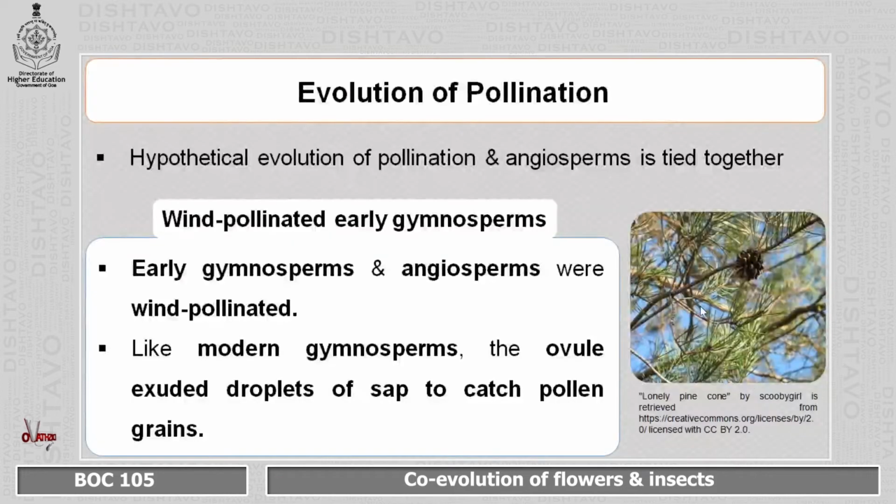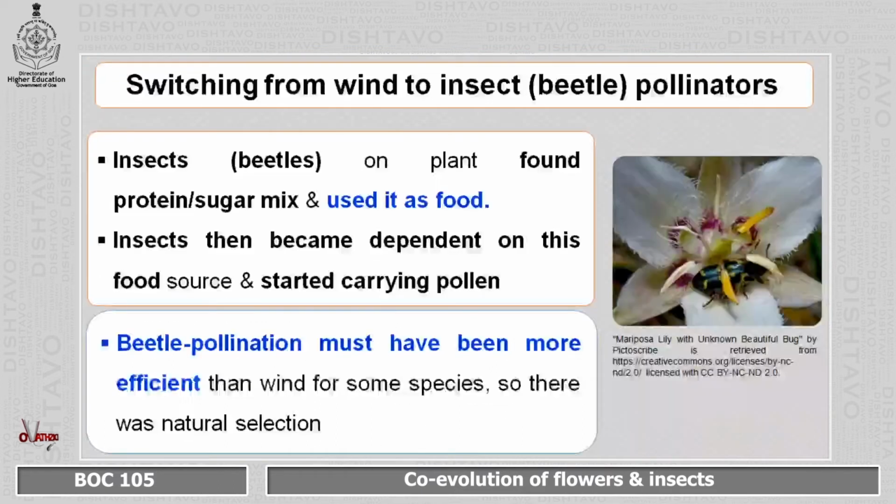Coming to the evolution of pollination. Wind pollinated early angiosperms. Based on the data, we know that early angiosperms and gymnosperms were wind pollinated. This we can say because modern gymnosperms which are there today are seen to exude droplets of sap so that the pollen grains can be caught, and it is a chance phenomenon. So there is a switching from wind pollination to insect pollination.